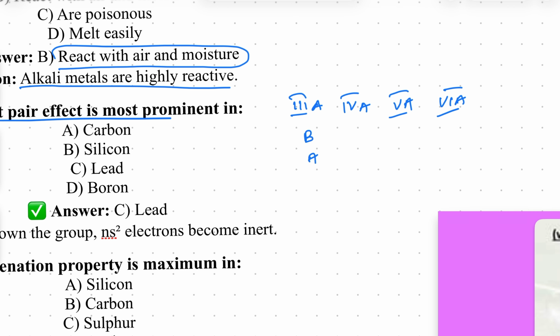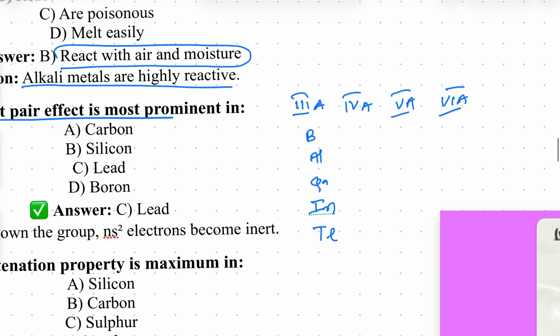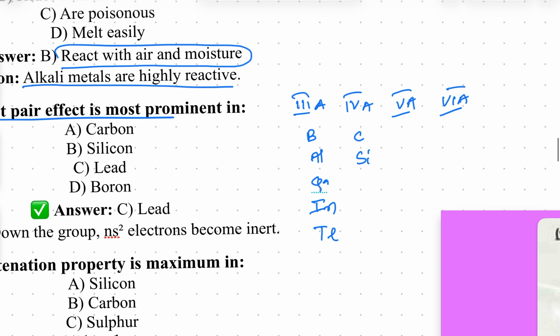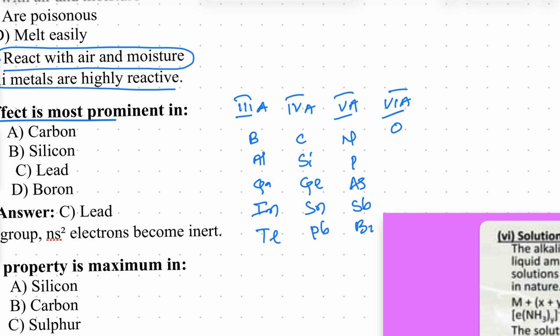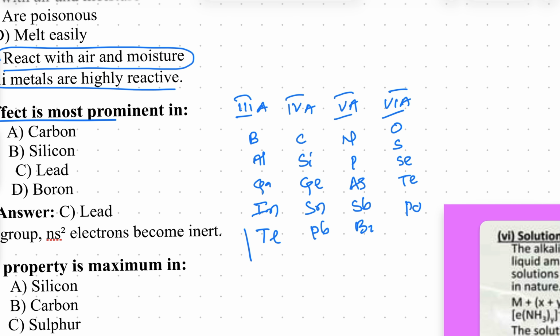Boron, aluminum, gallium, indium, and thallium. Carbon, silicon, germanium, tin, lead. Nitrogen, phosphorus, arsenic, antimony, bismuth. Oxygen, sulfur, selenium, tellurium, and polonium. Up to here, we can discuss. All of you concentrate. So, for these last elements, the general electronic configuration of these group elements we know.